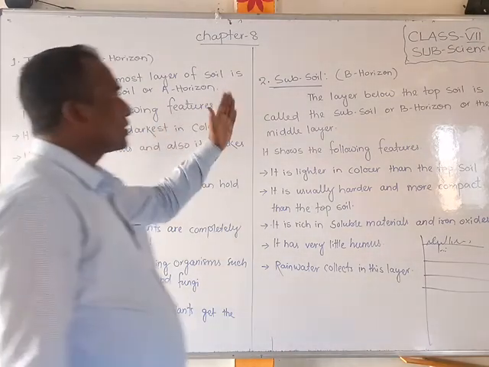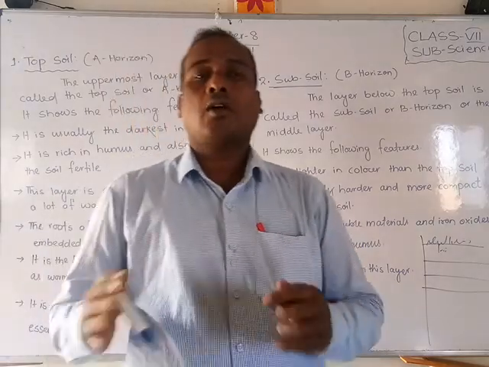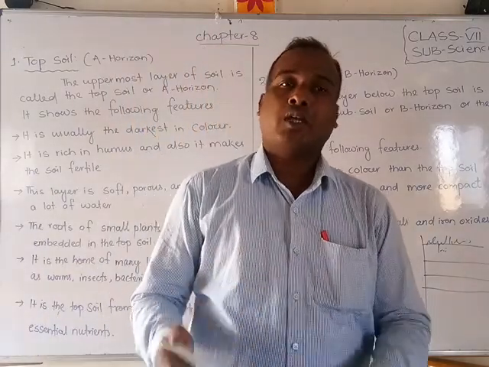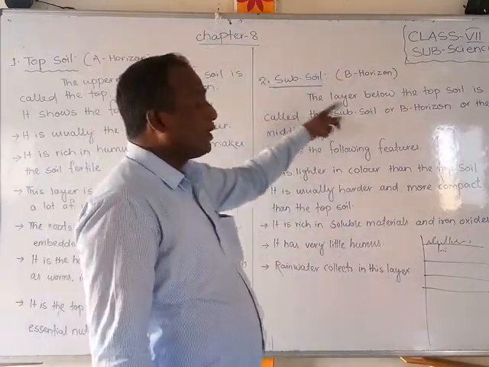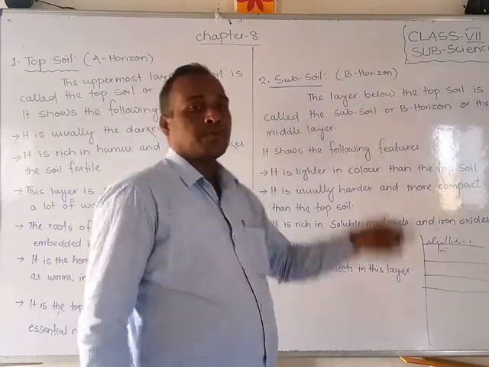Now we are going to discuss the second layer of the soil, which is called the B horizon, or also the subsoil. The layer below the topsoil is called the subsoil or B horizon, or the middle layer.